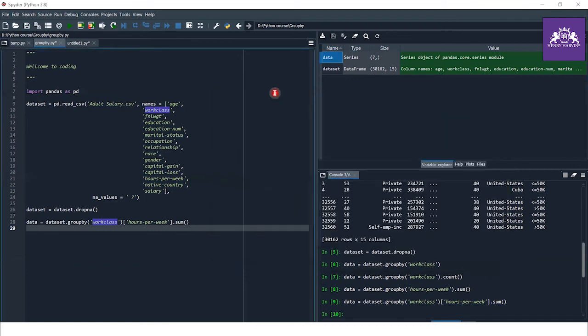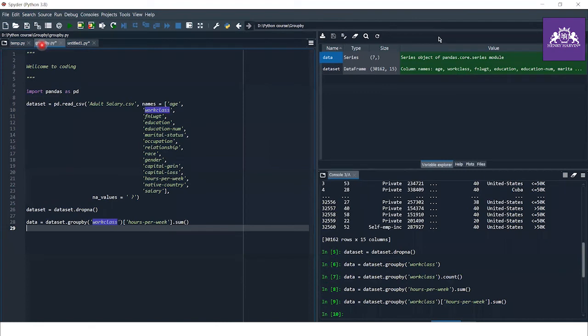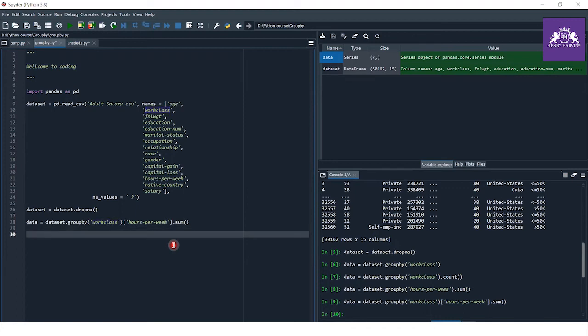After this, let me show you a clearer view of why the group by function is more useful, and how it reduces the number of operations and our lines of code. So let me create some data for you.